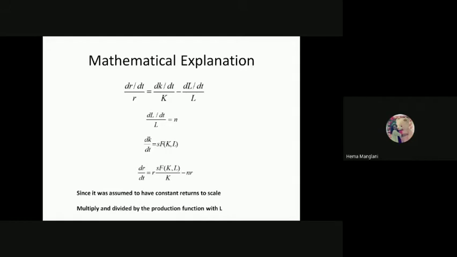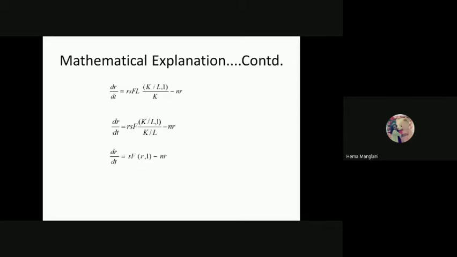Since it was assumed to have constant returns to scale, we multiply and divide the production function by L. The same mathematical manipulation will be done, and again you will get this K by L. We already have defined this K by L as R. So by mathematical manipulation we got this 1 over here, this R will be cancelled out, and this gives you again the same value of dr by dt that we got earlier.